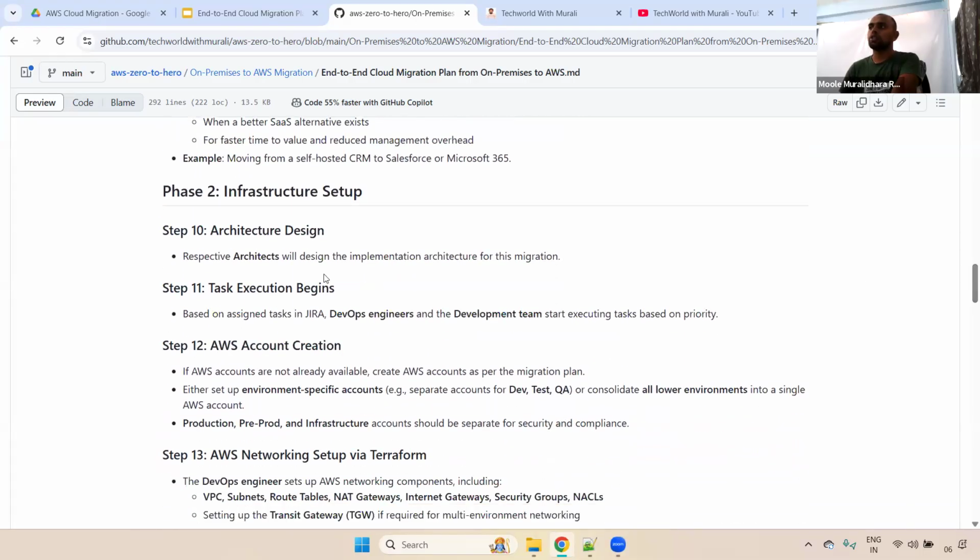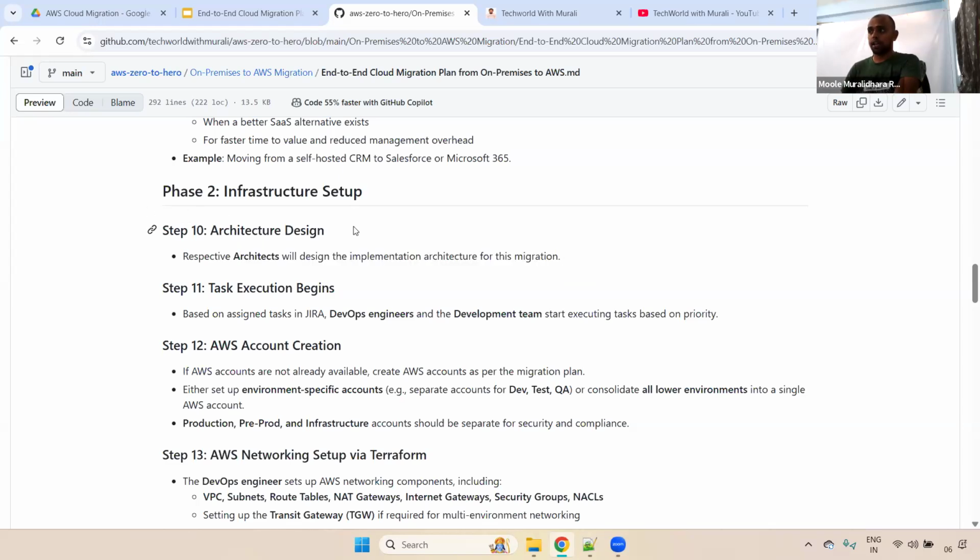What is the next one? Next one is we need to create the infrastructure setup. So we have decided these are the applications, these are the databases, and these are the microservices and monolithic applications we are planning to migrate. And we have prepared that Excel sheet, and also we have created the tickets as well. Everything is ready. Now, phase 2: we'll create the infrastructure setup. Here, if we have an architect in the infrastructure team, he or she will create the architecture. Depending on that particular architecture, we'll implement one by one.